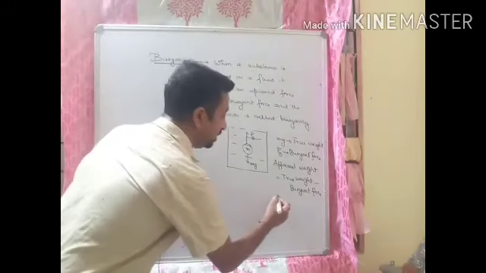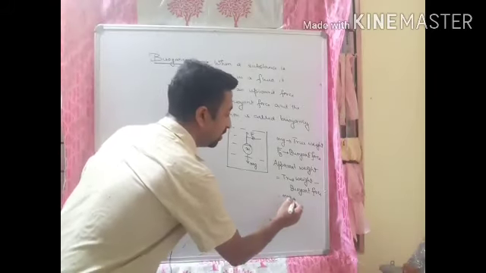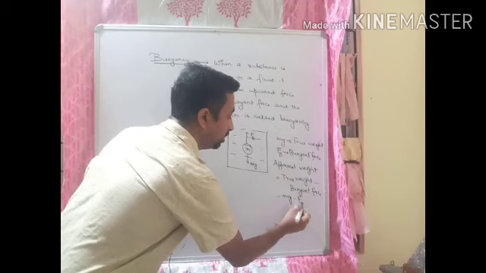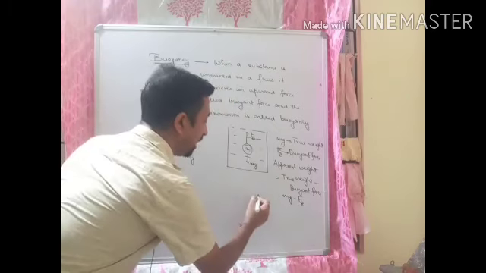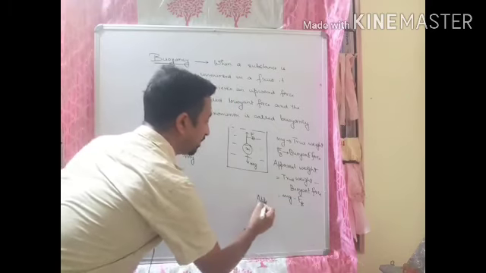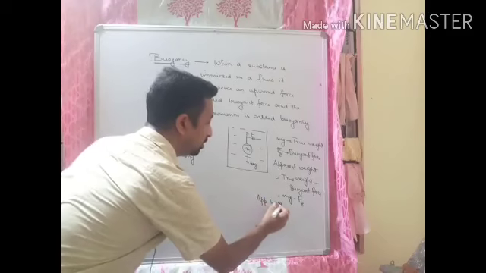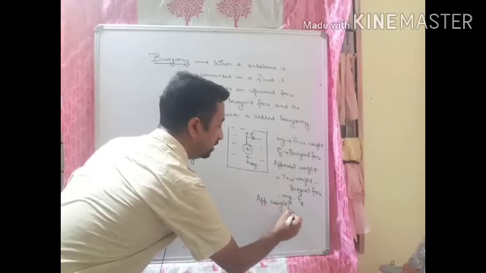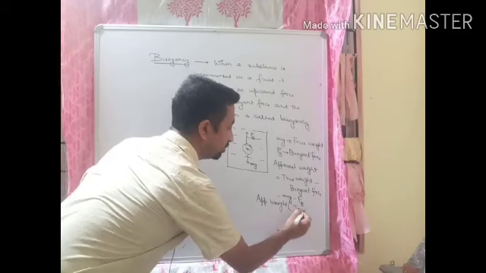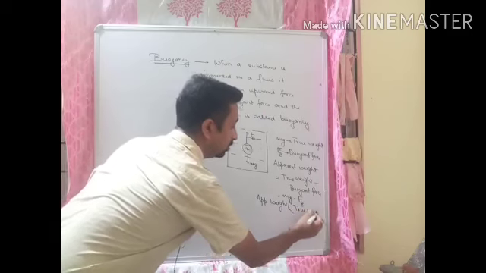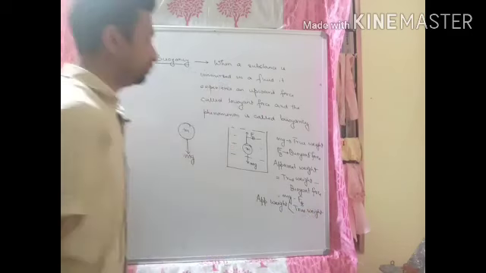So it is mg minus Fb. From here we can say that apparent weight is less than true weight. I hope you understood this one.